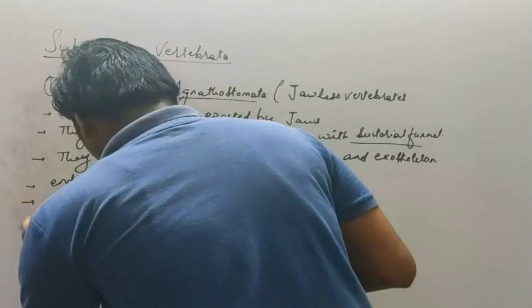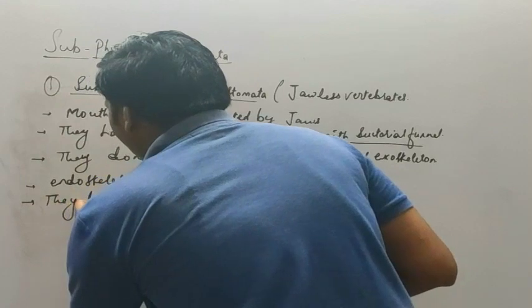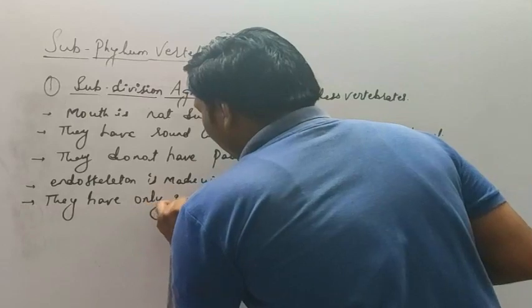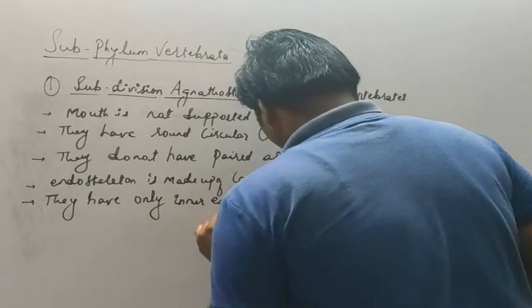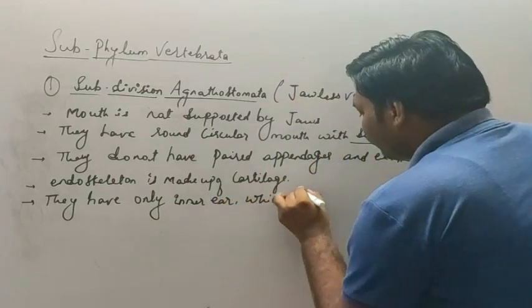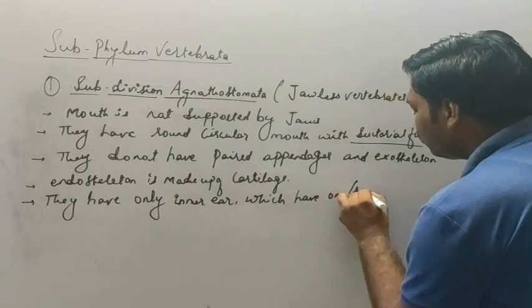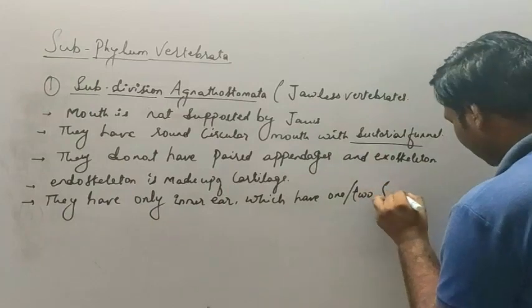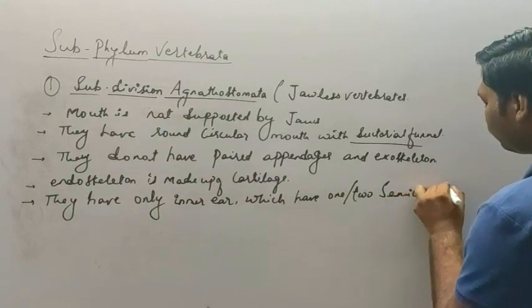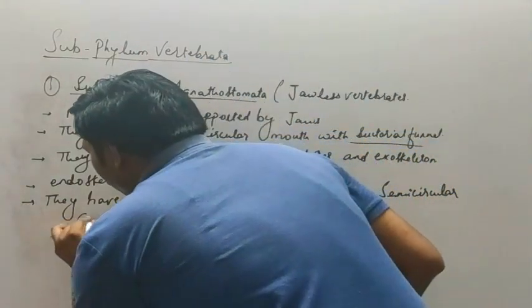Then the next characteristic, they have only an inner ear, which has one or two semicircular canals.